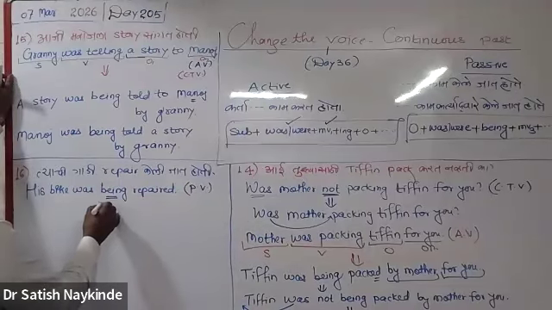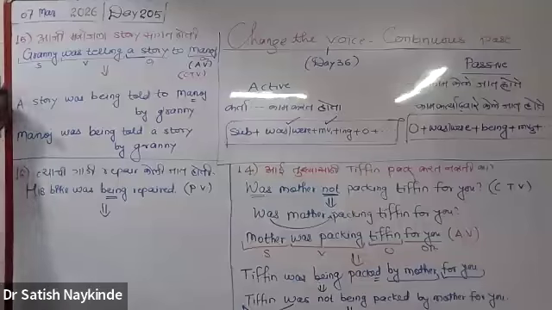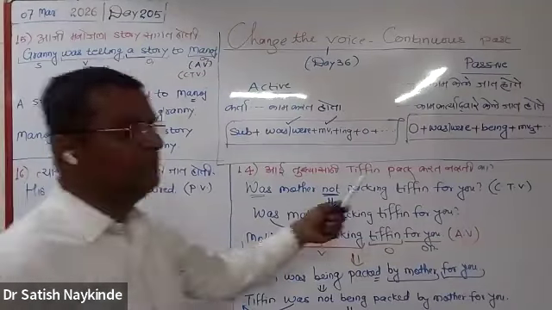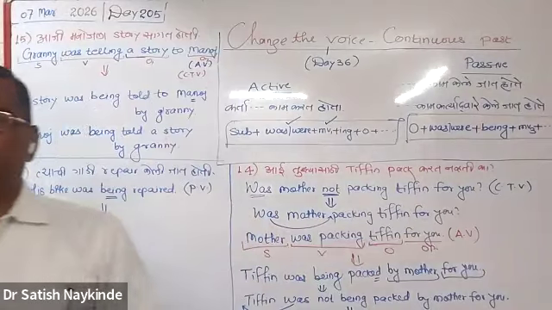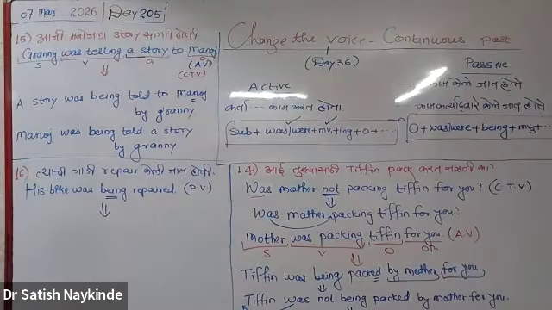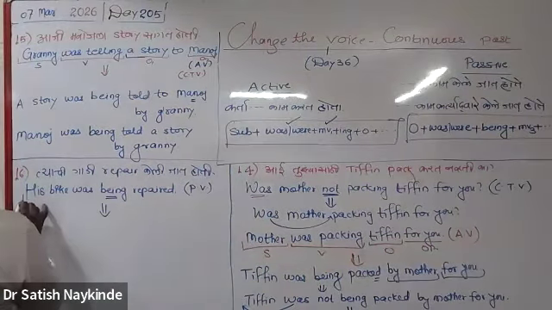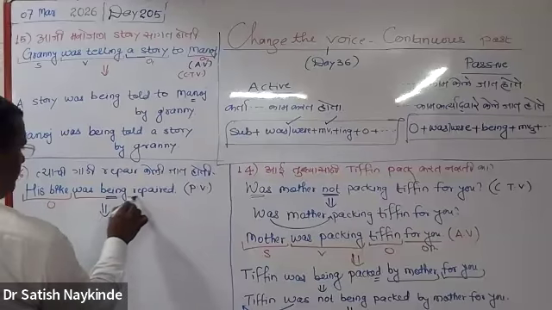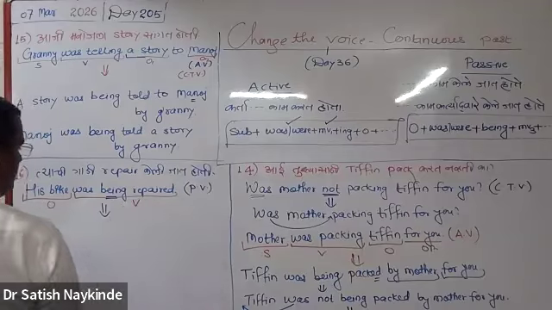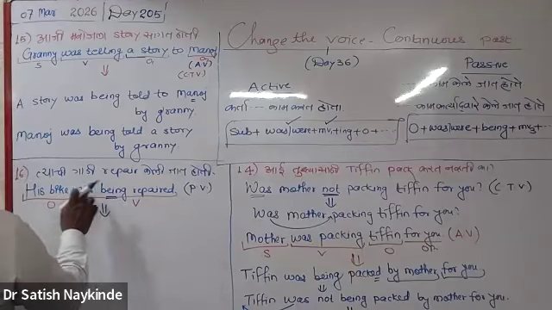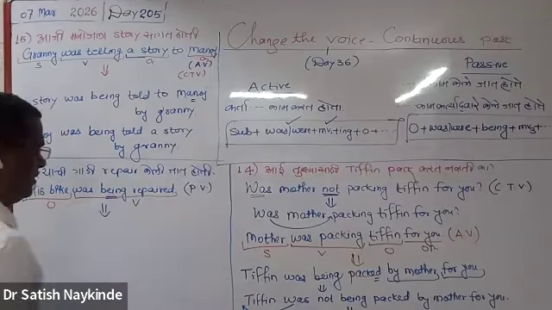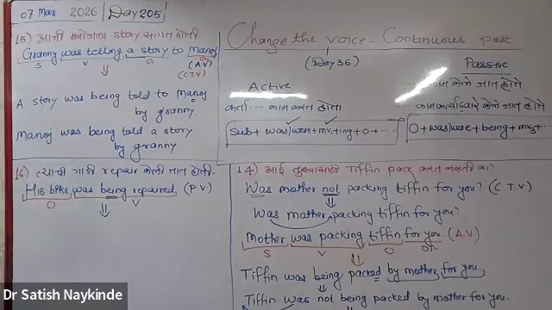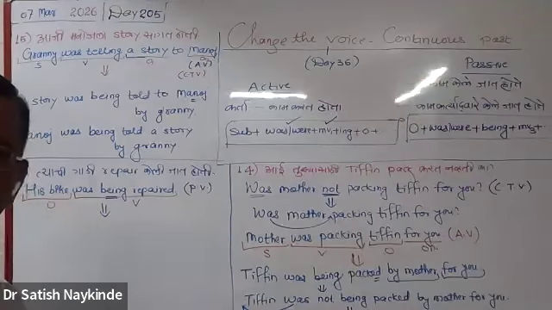Once you understand it is passive voice, let us take the first step. What is the first step? Object, verb, and if a subject is there, let us understand. His bike is your object. Then was being repaired is your verb part. Was is helping verb, being is helping verb, repaired is main verb. So what is absent here? What is not there in the sentence?